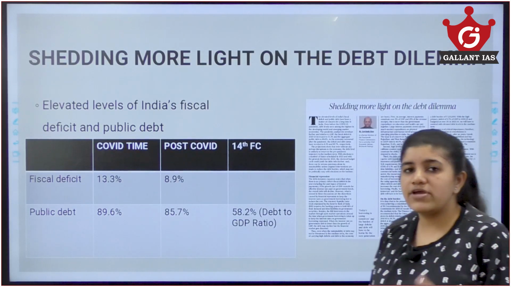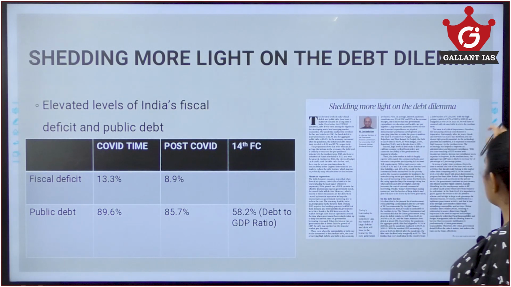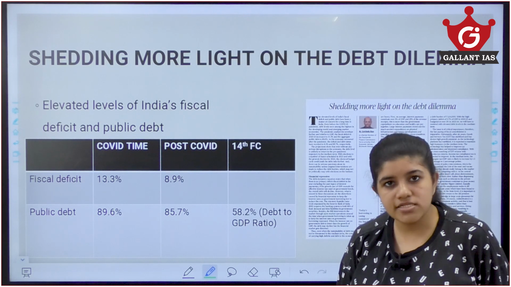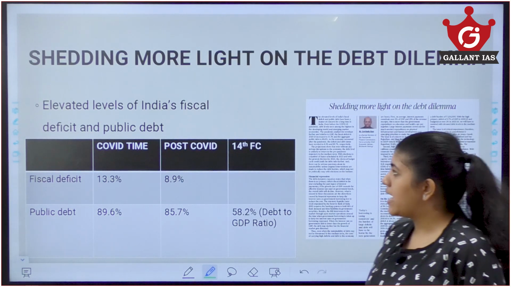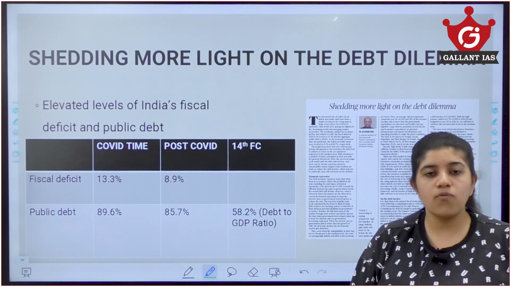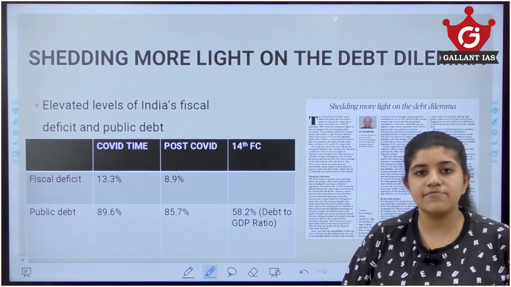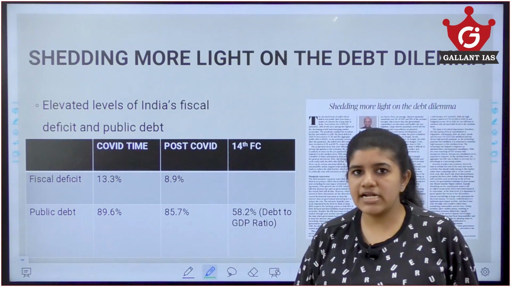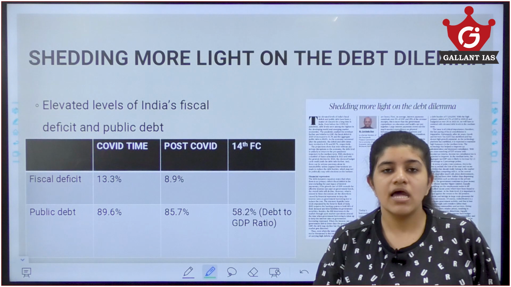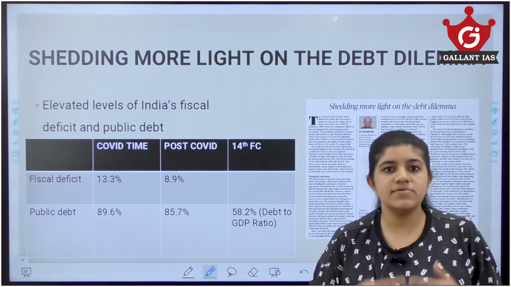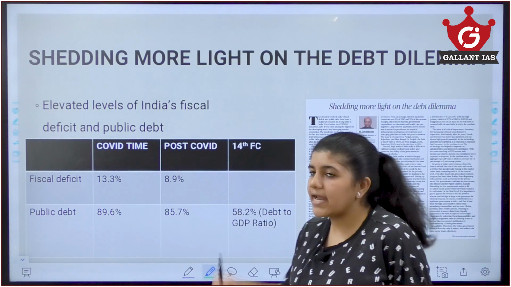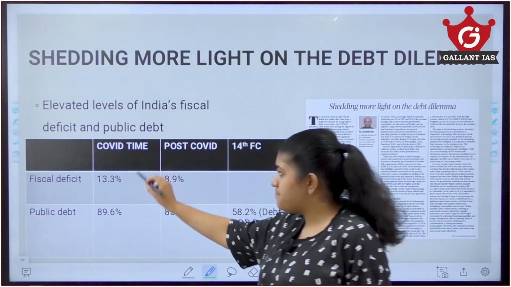Now, I have a very important topic dealing with the economy and public debt in India. It is a very important portion of our General Studies paper on public debt. Before COVID also we had debt, but during COVID the public debt level and our fiscal deficit increased a lot. So what is fiscal deficit? When the fiscal expenditure of the government is greater than its receipts from direct and indirect taxes, a fiscal deficit occurs, and this adds to our public debt.